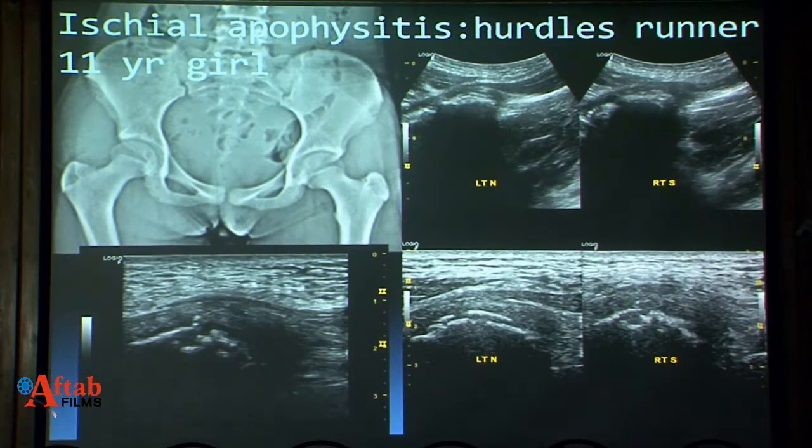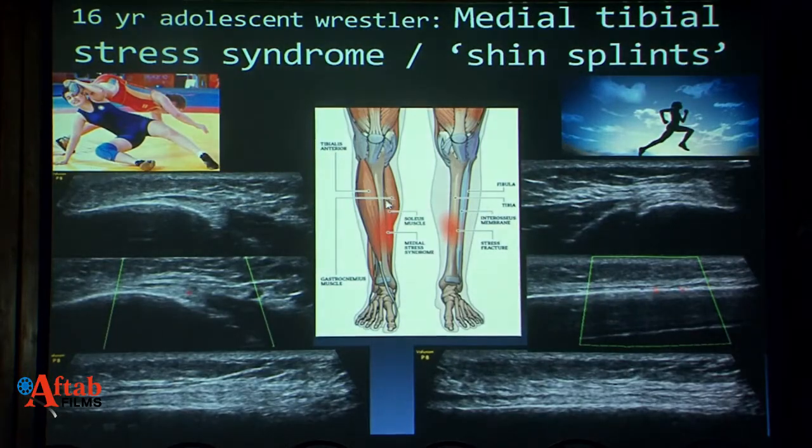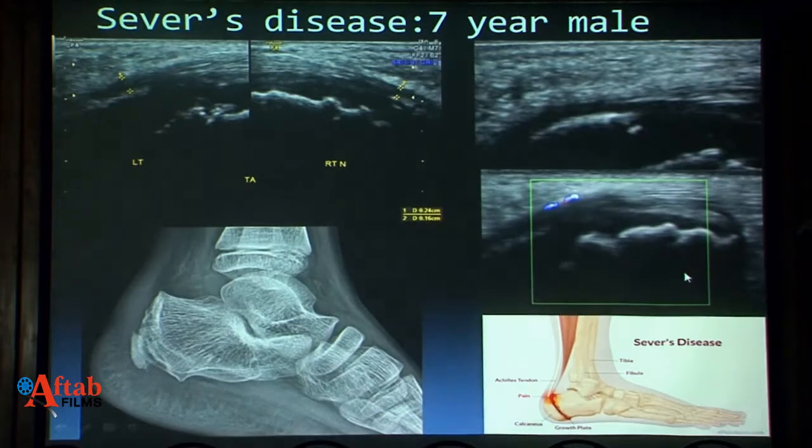We need not go for MR, and these boys cannot afford an MR, and even for follow-up purposes. So we can see the cortical irregularity here, which is seen on X-ray also. The X-ray was done later just to confirm these findings. This young wrestler, again thanks to the Dangal movie, had something like shin splints. There is thickening of the periosteum over the anterior tibia and increased vascularity.